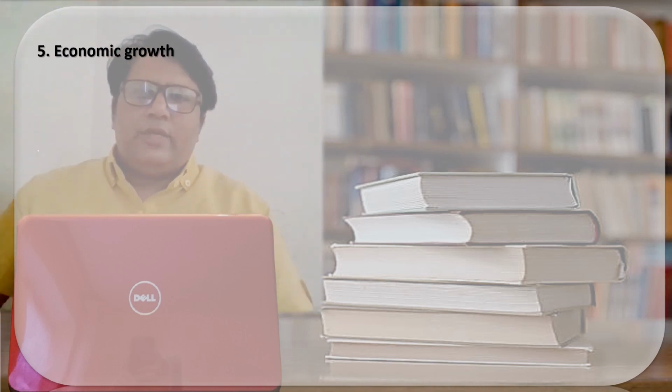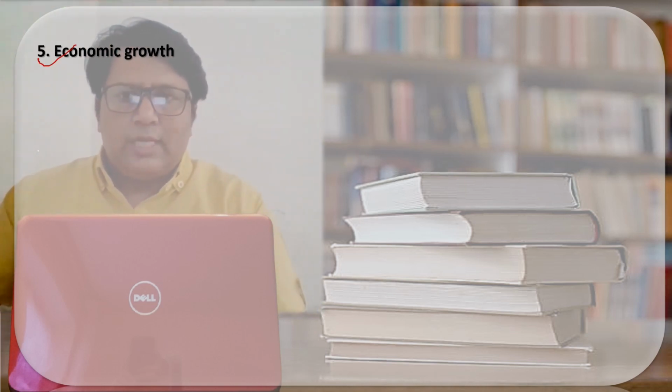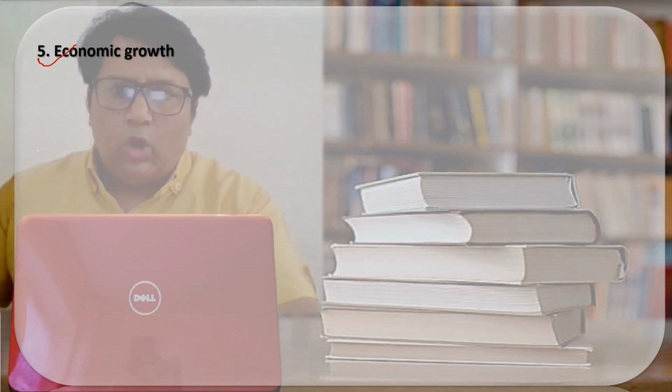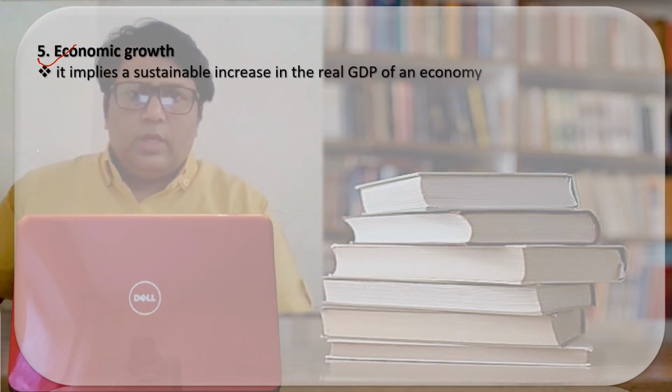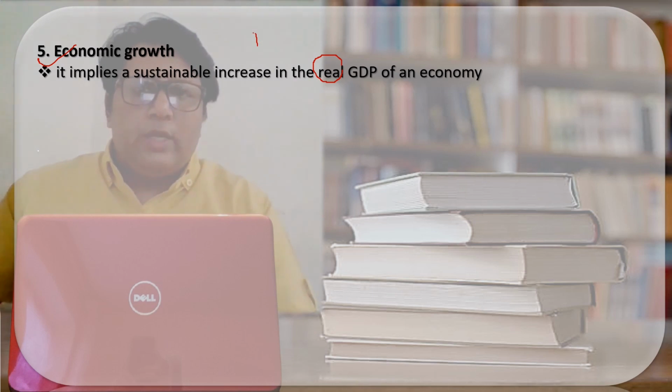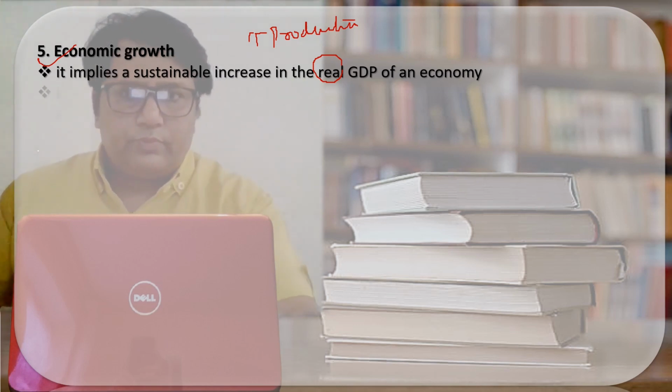The next objective is economic growth. What is the next objective? The next objective is economic growth. The question is, what is economic growth? It means increase in the real GDP. Am I talking about the nominal GDP? No, I am talking about the real GDP. The economy will only grow when there is increase in production. Increase in what? Increase in production in the economy.